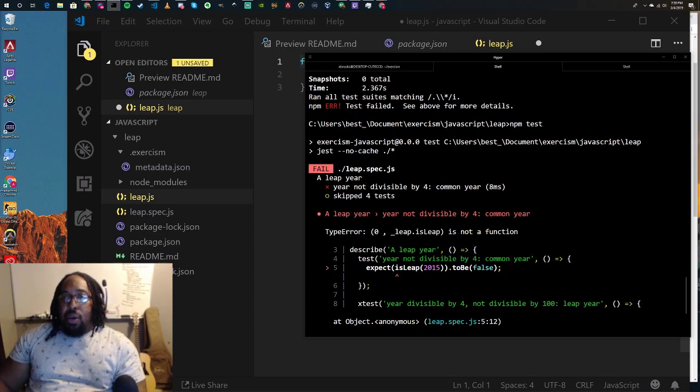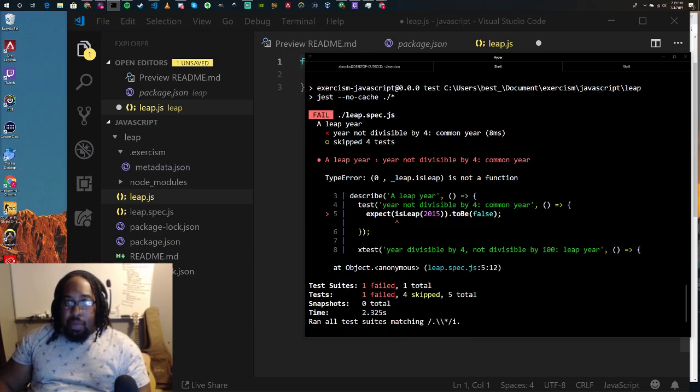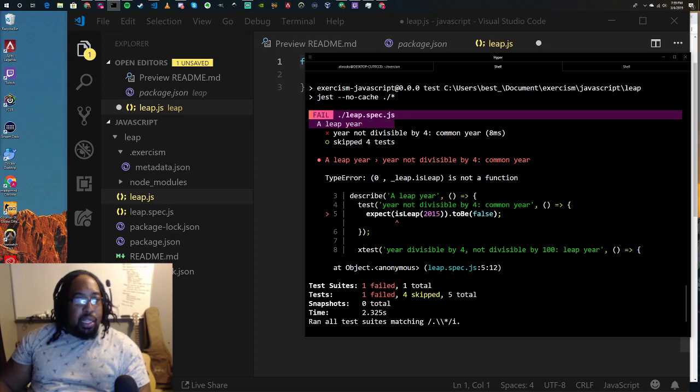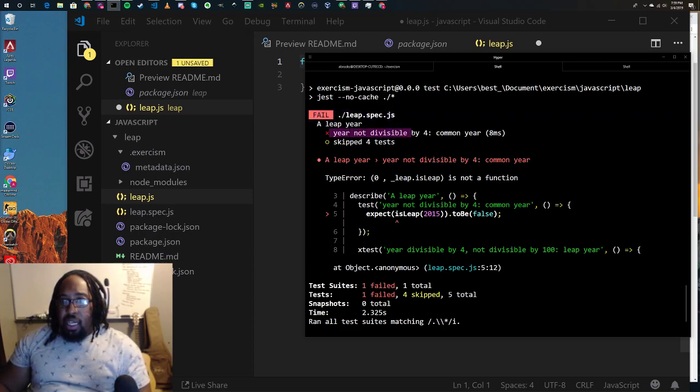Cool. So now we don't get the same error. It lets you know exactly what happened. It lets us know we got a failed test here, and what we have here is "year not divisible by 4." So basically, it tells us which test it failed on. This was the very first test, for checking if this is divisible by 4. And it should let us know.